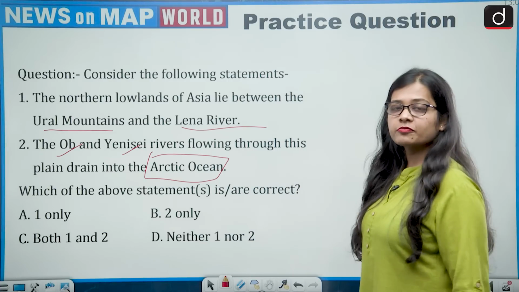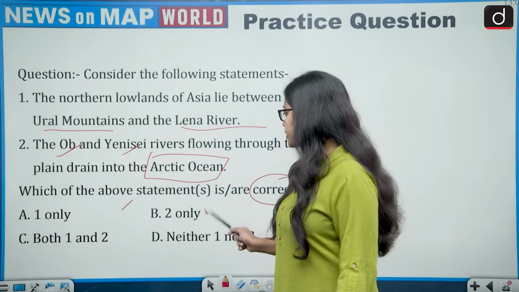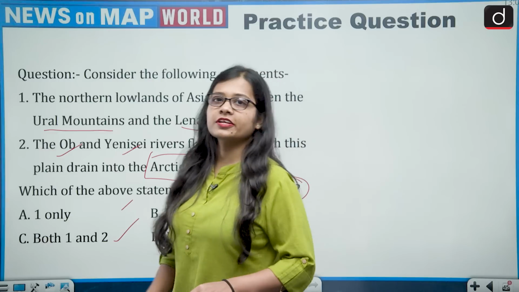So try to solve this and give me the answer in the comment section. You have to talk about the correct statements. 1 only, 2 only, both 1 and 2, neither 1 nor 2. So try to solve it and give me the answer in the comment section.